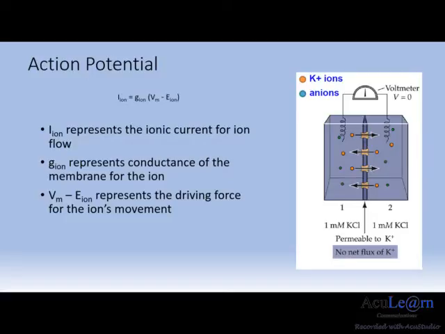This ion movement is related to the conductance of the membrane, which is proportional to the number of open ion channels across the membrane. This is represented by G ion. The driving force on ions, whether it is going to move outwards or inwards, is based on Vm minus E ion. This is the difference between the membrane potential and the equilibrium potential of the ion in question.